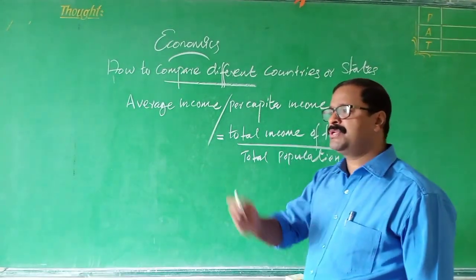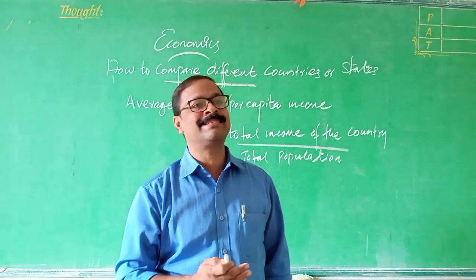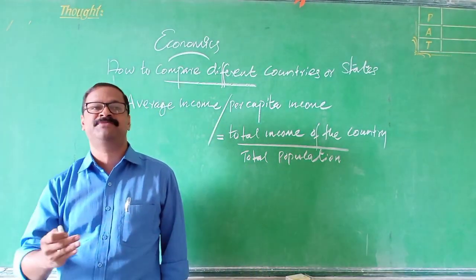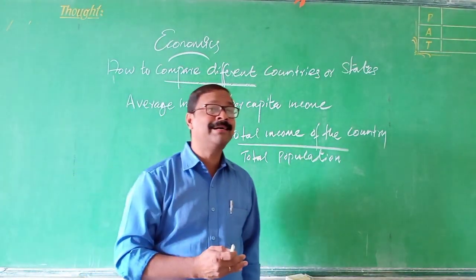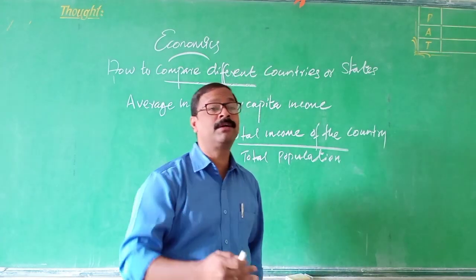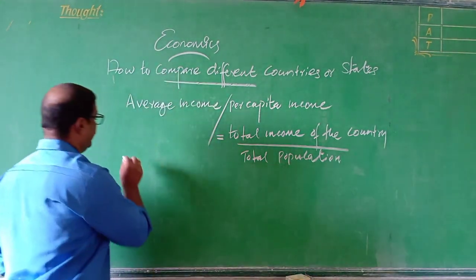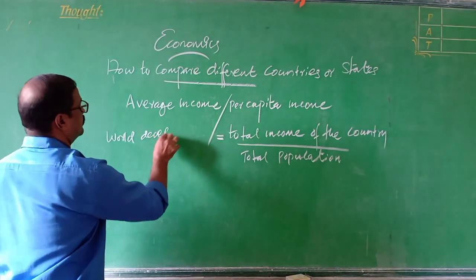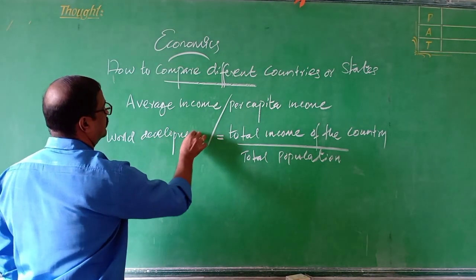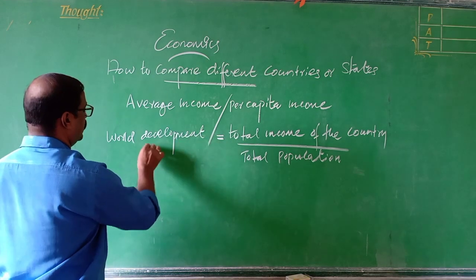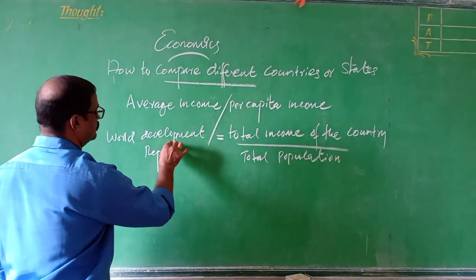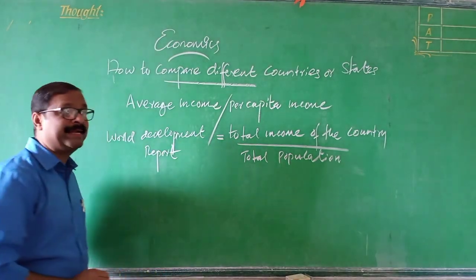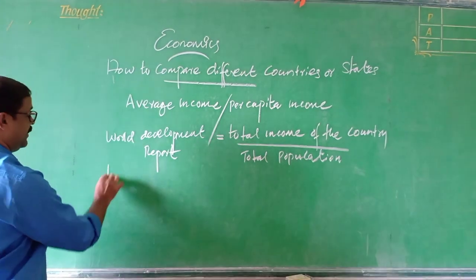Now using this average income, different countries are classified. Who will classify? The World Development Report, brought out by the World Bank.